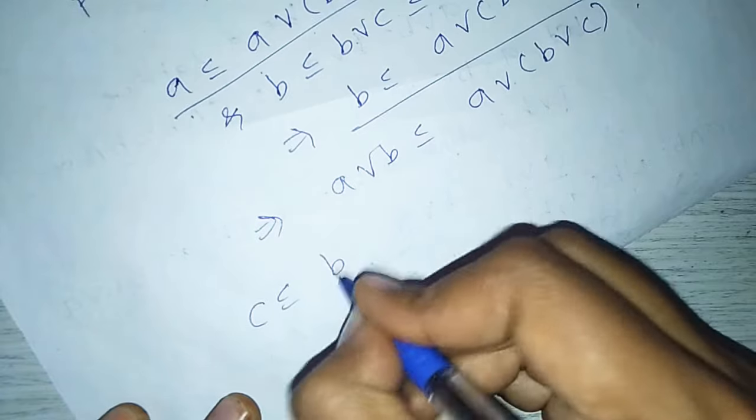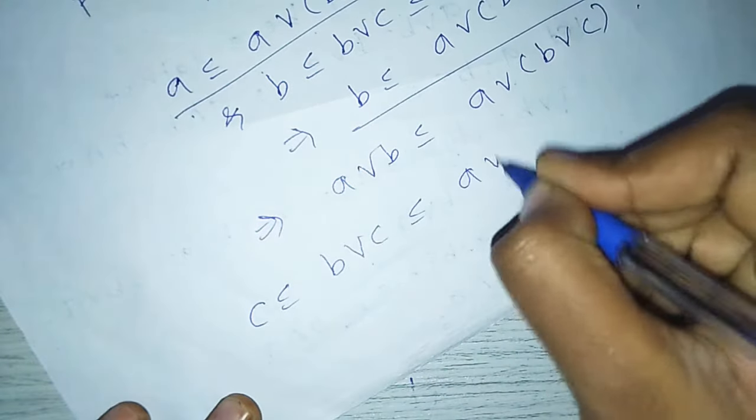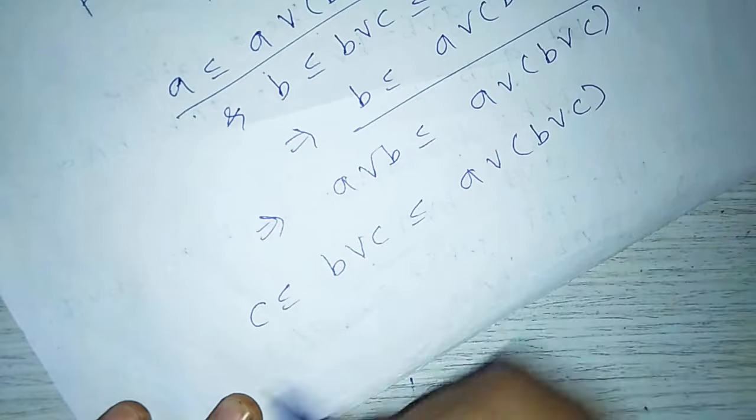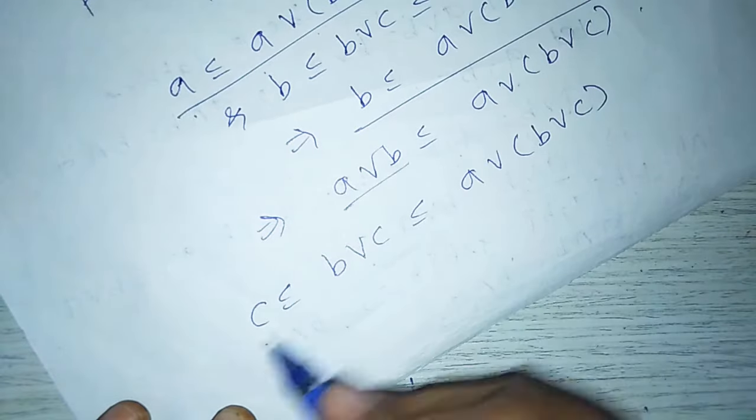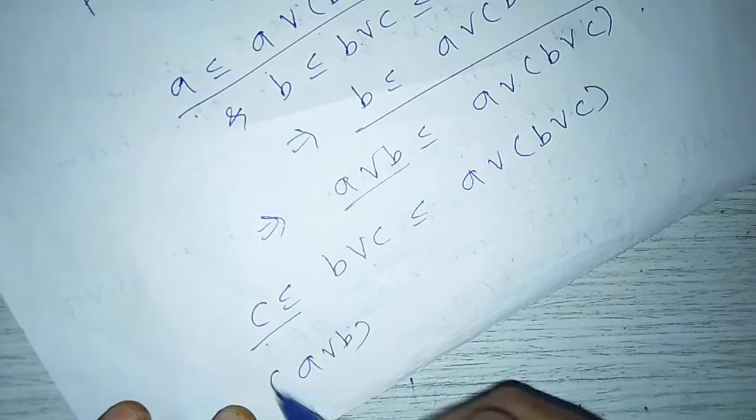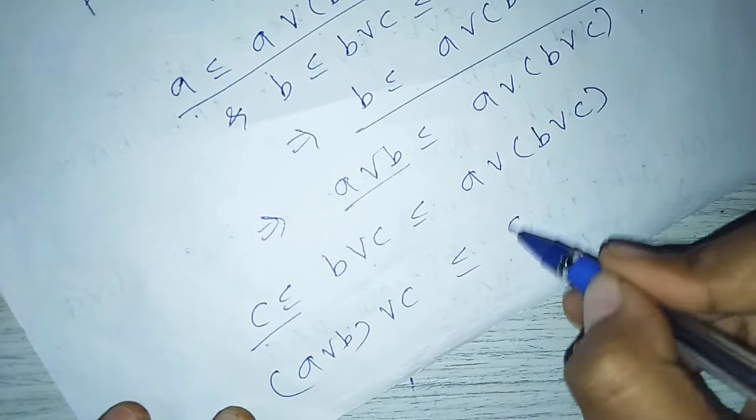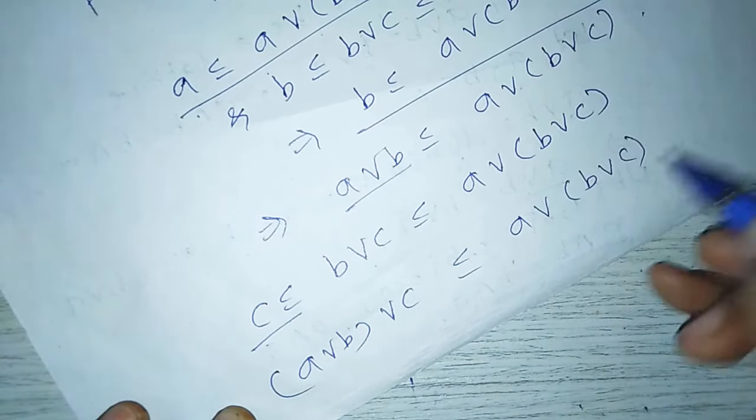C is less than or equal to B join C, which is less than or equal to A join (B join C). So (A join B) join C is less than or equal to A join (B join C).